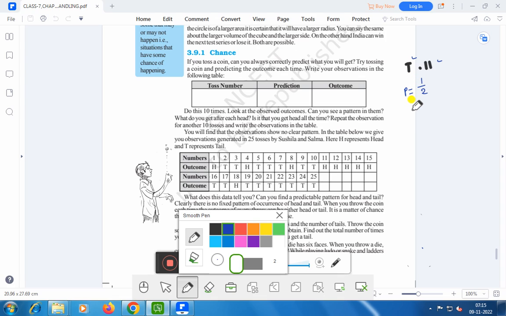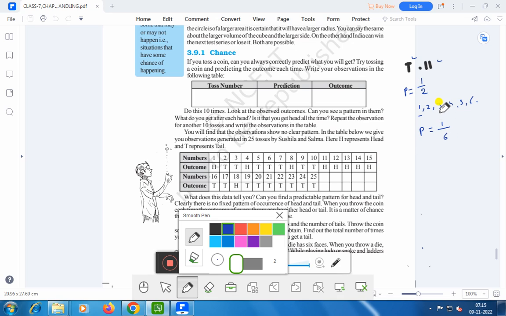Suppose a die. In a die, there are 6 sides, right? They are marked with 1 dot, 2 dots, 3 dots, 4 dots, 5 dots and 6 dots. If we find the probability of getting 1 marked on the die, the total is 6 and the probability will be 1 by 6.